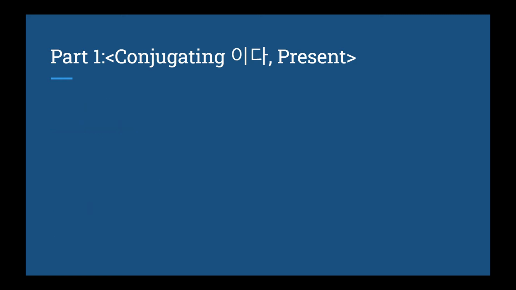Alright, formal high conjugation. 이다 conjugates to 입니다 and 아니다 conjugates to 아닙니다. So that's why at the beginning of every video you'll hear me saying Cloud입니다, I'm Cloud. Well, that's because I'm using the formal high conjugation. Well, as for 아니다, 고등학교 아닙니다. It's not a high school.